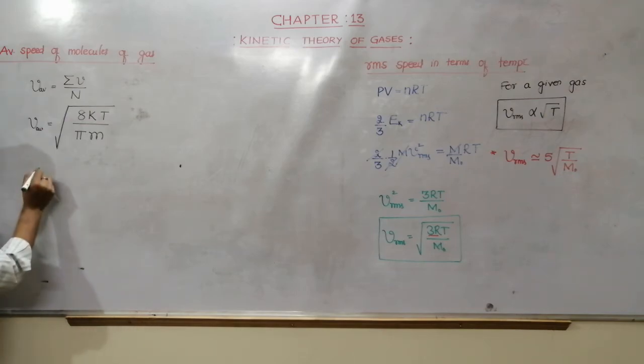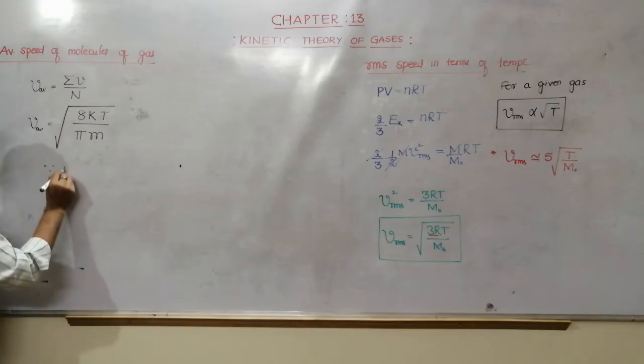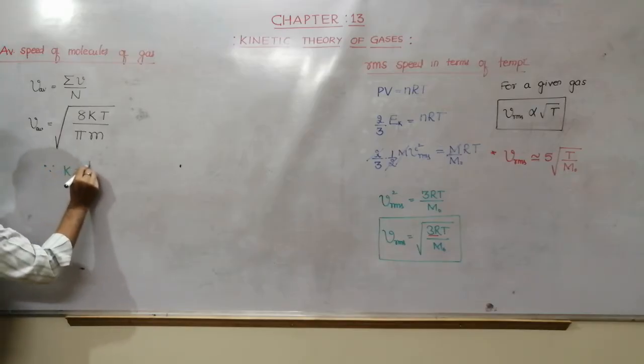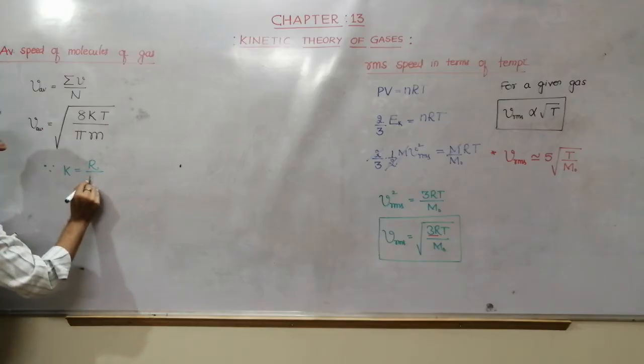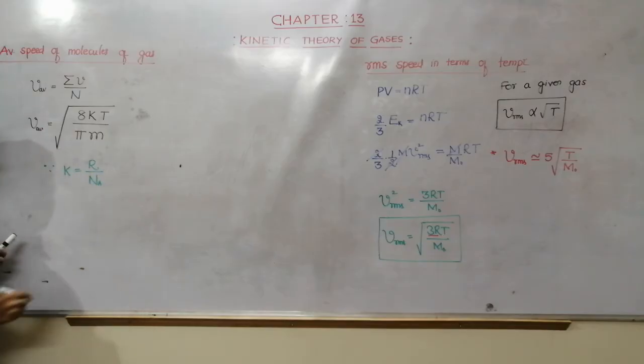Since we know that Boltzmann constant is equal to gas constant divided by Avogadro number, right?